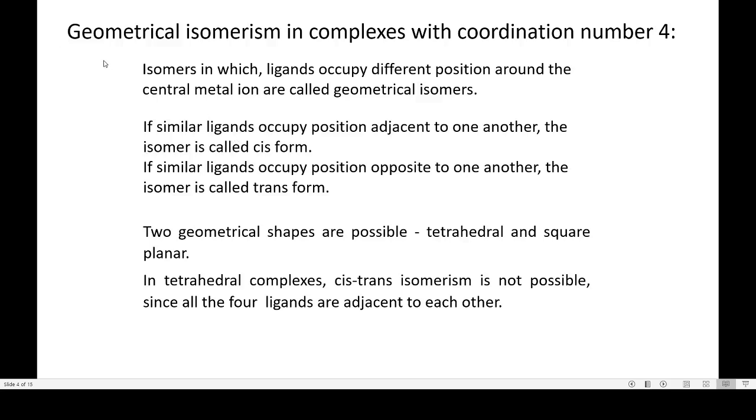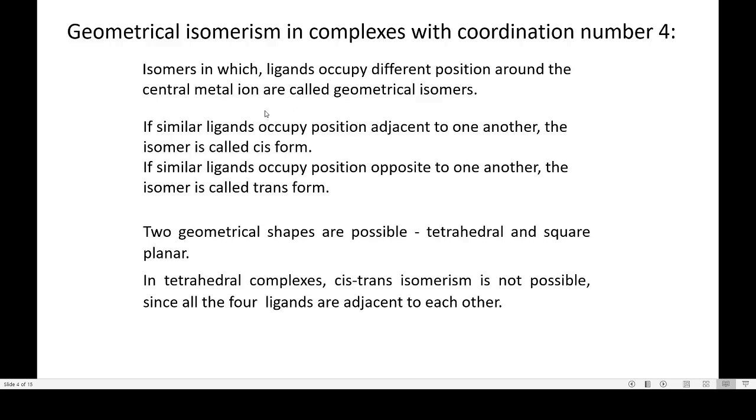So, in complexes of coordination number 4, isomers in which ligands occupy different positions around the central metal ion are called geometrical isomers. The phenomenon is called geometrical isomerism.